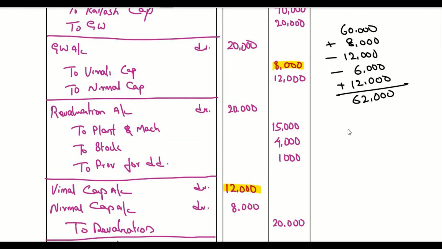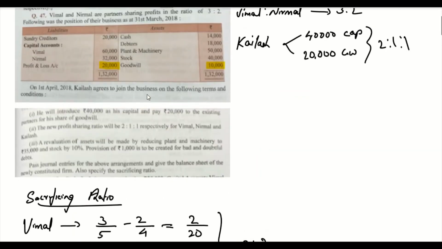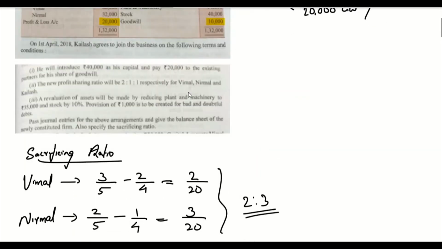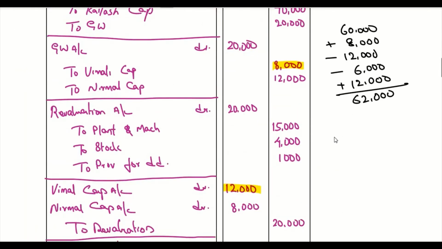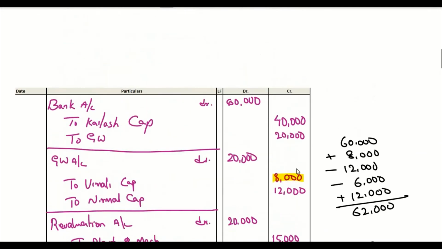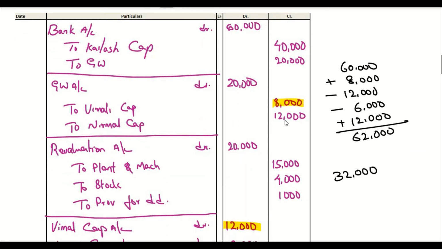Same way for Nirmal, his original capital balance is 32,000. So there is 32,000 for Nirmal. On 32,000, if you see, it's going to be goodwill distribution, plus 12,000.